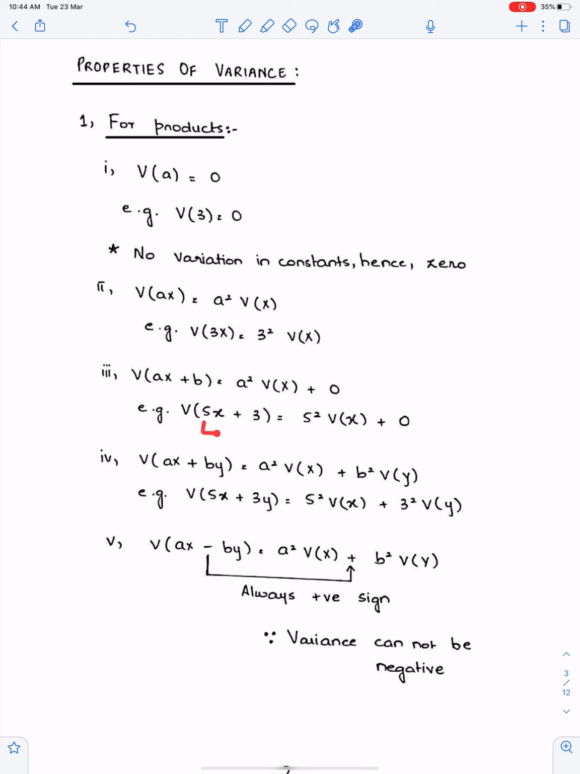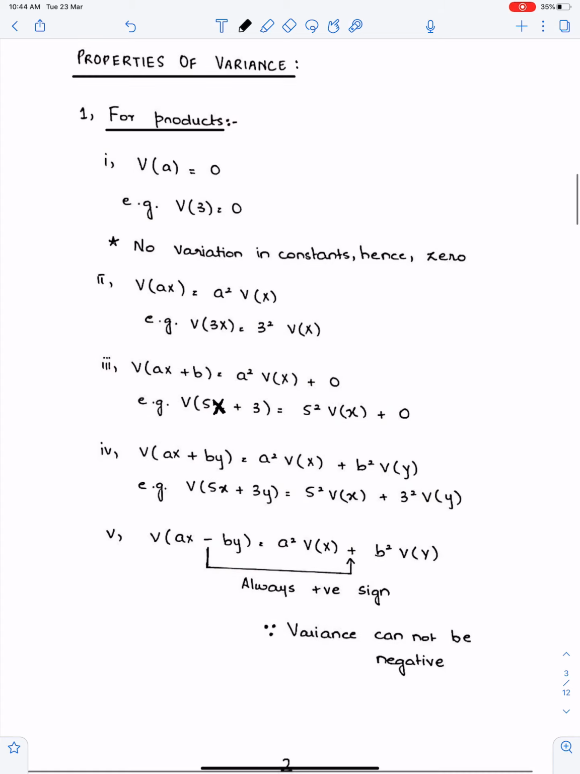So this 5 is a multiple of x, so it will become, this is capital X. This was capital, but I just wanted to make it clear. So this 5x plus 3 will become 5 square Vx, and the variance of a constant is 0. a and b both are multiples of x and y. So a square Vx, b square Vy. 5 square, 3 square Vy.